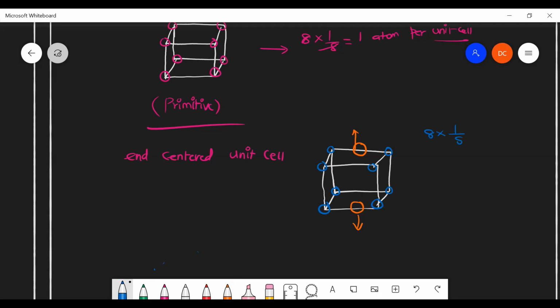One corner atom contribution is 1 by 8, plus how many face-centered atoms are there? 2 faces, each 1 by 2. 6 into 1 by 8 is 1, and 2 into 1 by 2 is also 1. So 2 atoms per unit cell. If it is end-centered, there are 2 atoms per unit cell. Is that clear?